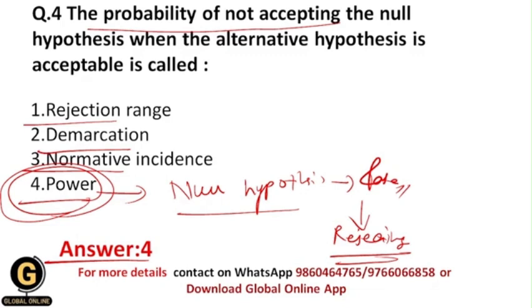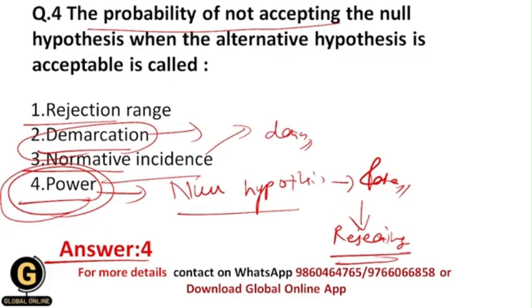All of you getting it? Now students, what is this demarcation? Basically, demarcation is the marking of limits or boundaries. Then what is this normative incidence? Basically, normative incidence is taken from the normative data itself. This is data from a reference population that establishes a baseline distribution for a score or measurement, against which a score or measurement can be compared.